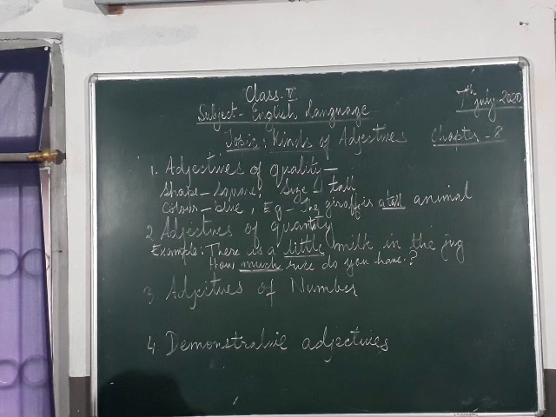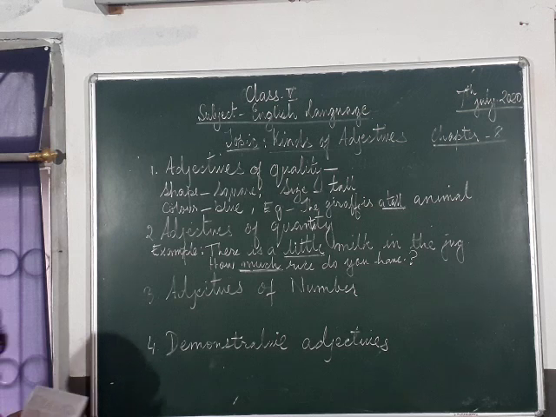Now, adjectives of number. Sounds like maths, right? Numbers 1, 2, 3, 4. Yes, it's number here also, but it's an adjective of number. It adds meaning to the noun. It tells us the number of persons or things. It answers the question, how many?